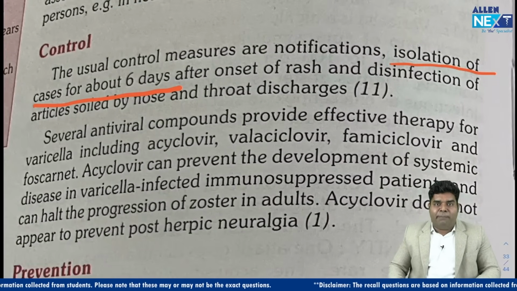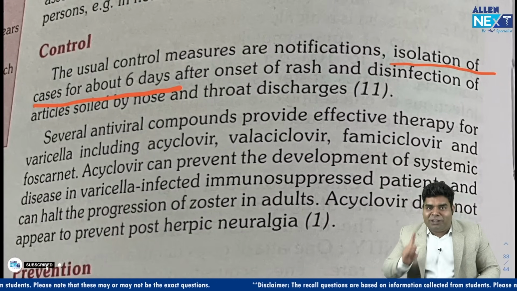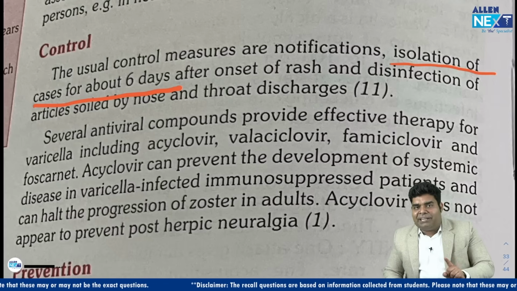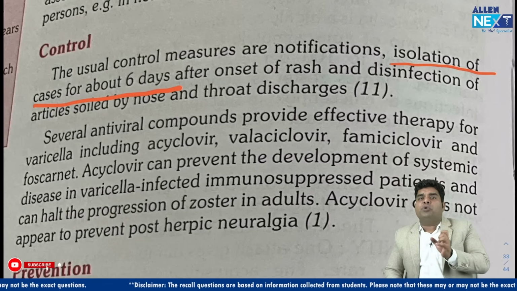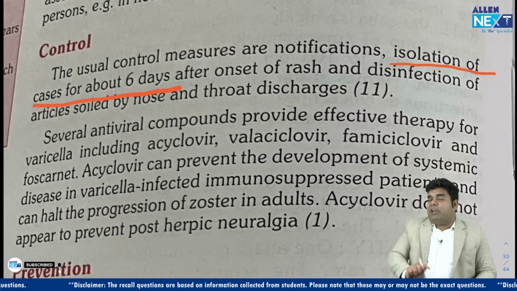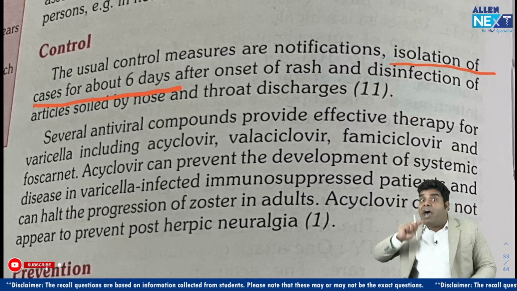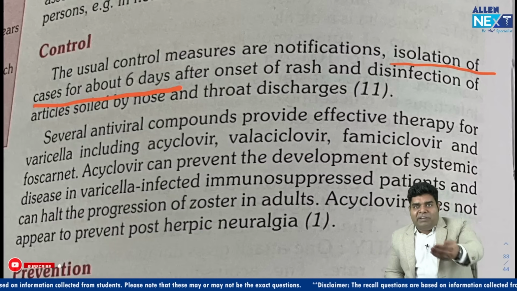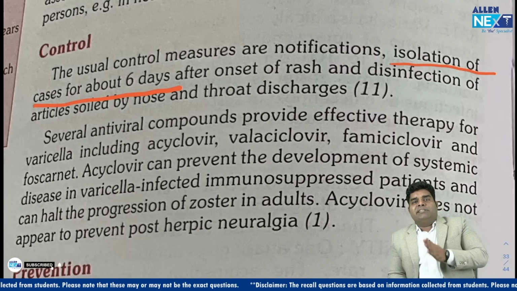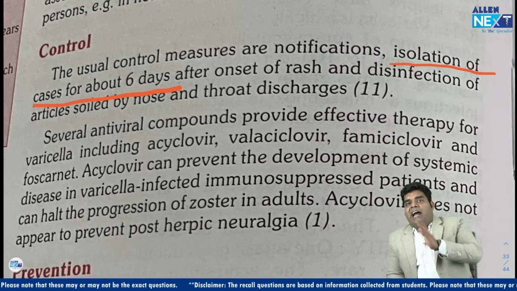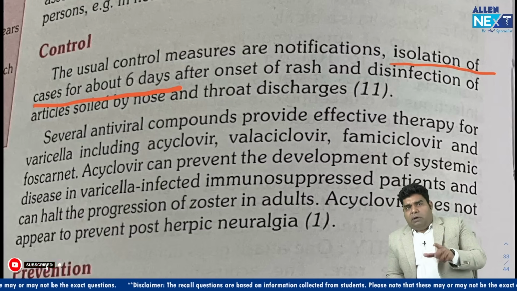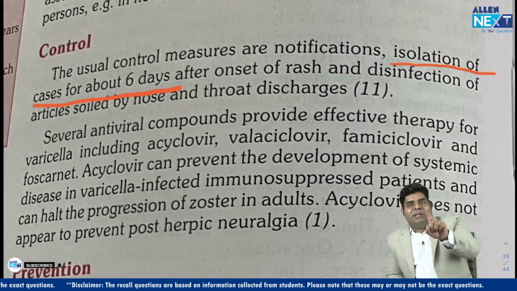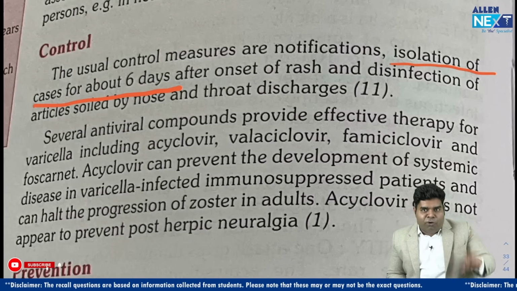Isolation of case for about 6 days, not 14 days. 14 to 16 days is the average incubation period, and incubation period is for quarantine, not for isolation. Isolation depends on infectivity period. For chickenpox, it is 2 days before rash, 4 to 5 days after rash. So it is clearly written in the guideline that isolation should be of 6 days, not of 14 days.